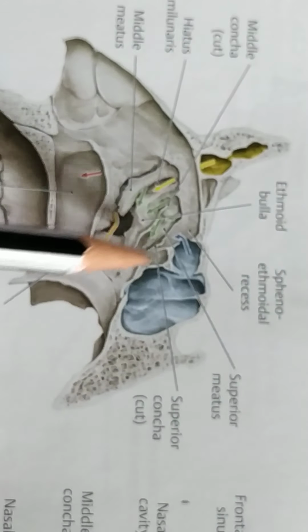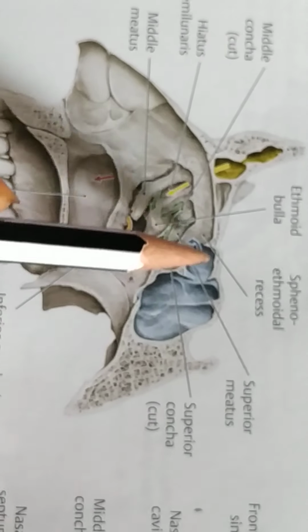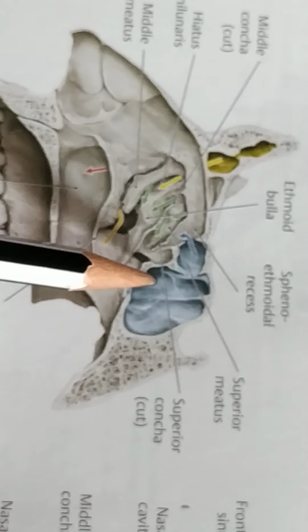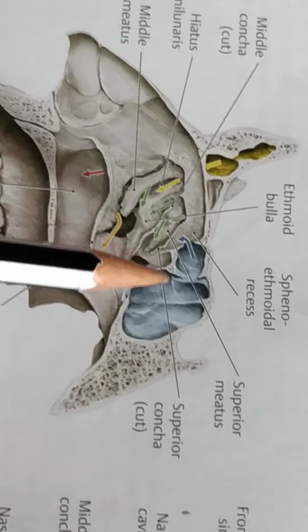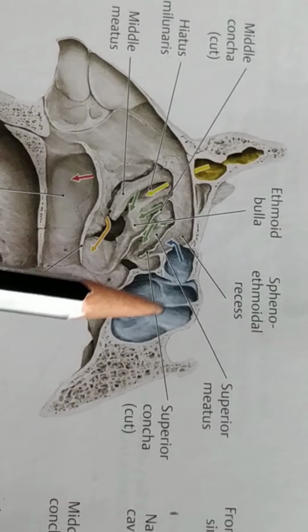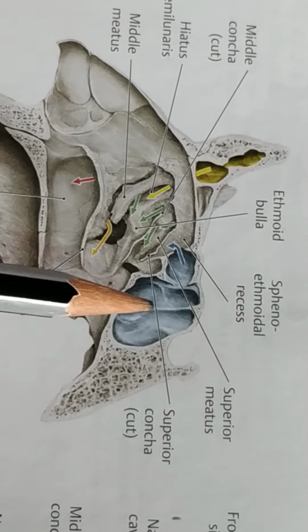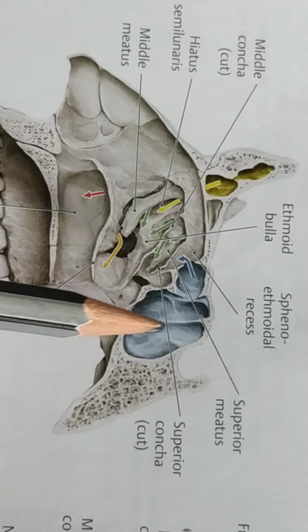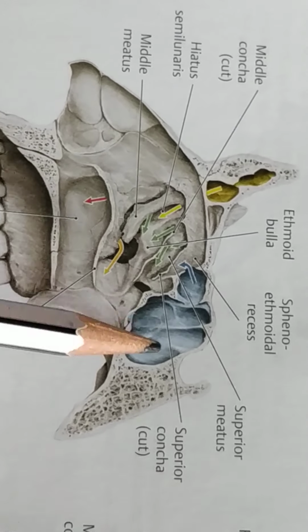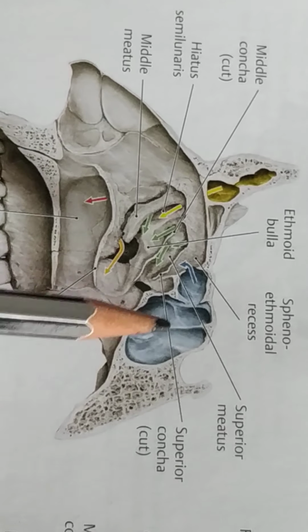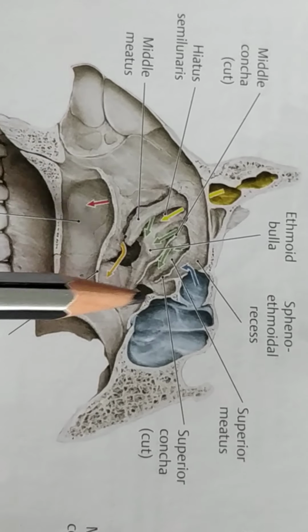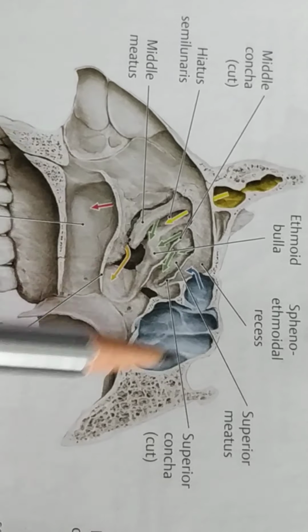Then the other sinus is the sphenoidal air sinus. The overall shape of the sphenoidal air sinus is asymmetrical. The sphenoidal air sinuses are paired, and each is situated in the body of the sphenoid bone. The sphenoid air sinus is situated behind and above the nasal cavity.